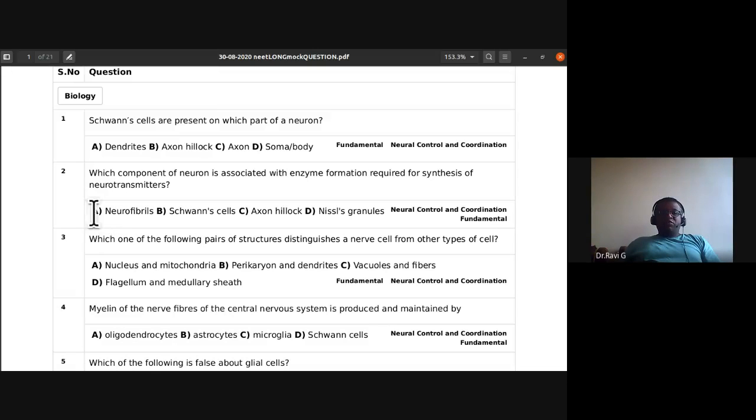They have given four choices: neurofibrils, Schwann cells, axon hillock, or Nissl's granules. So, which is the answer? Nissl's granule is the answer. The component of neuron associated with enzyme formation required for synthesis of neurotransmitters is Nissl's granules.